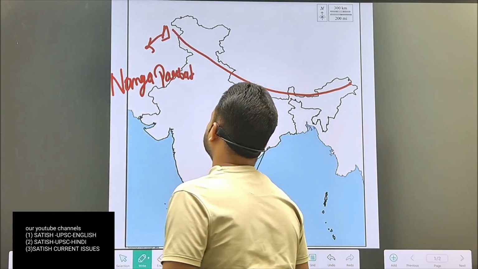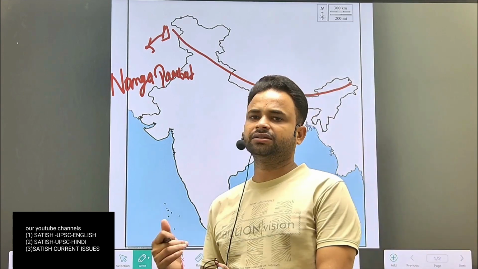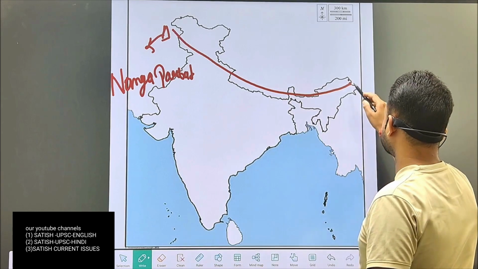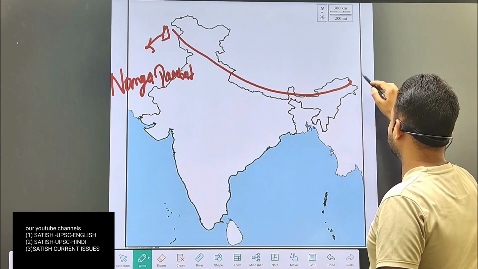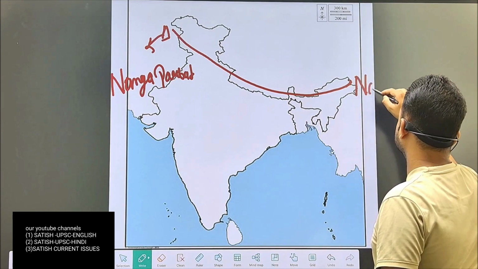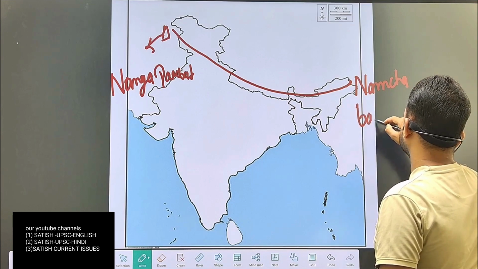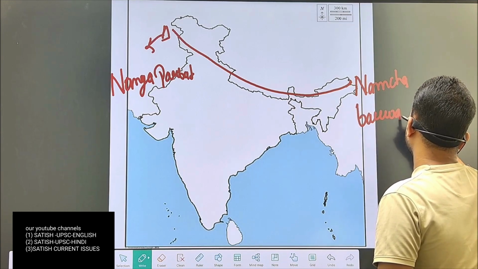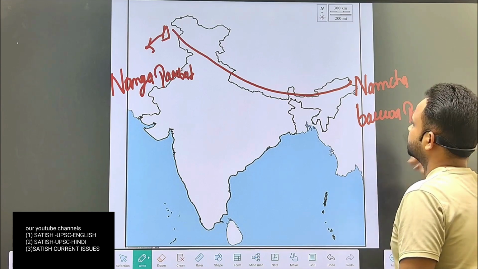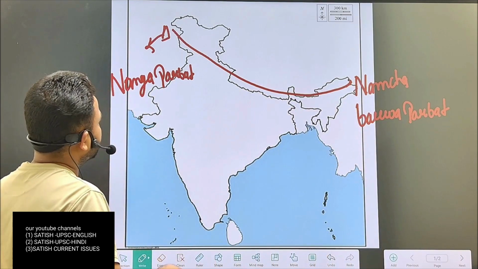Nanga Parvat is basically in the border between India and Pakistan, and in the east side it is stretched up to Namcha Barwa Parvat. So this is the extension of Great Himalaya.